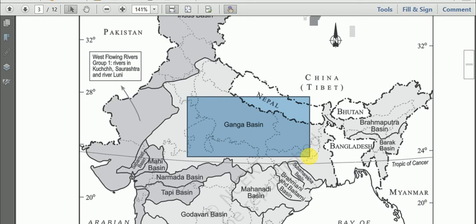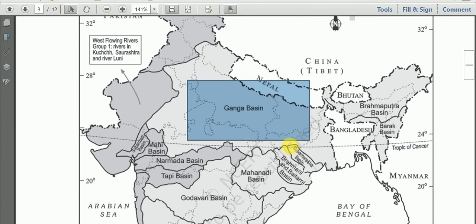Here in this Ganga river basin, the total replenishable groundwater resources is 170.99 cubic kilometer per year. Then we have another river basin.